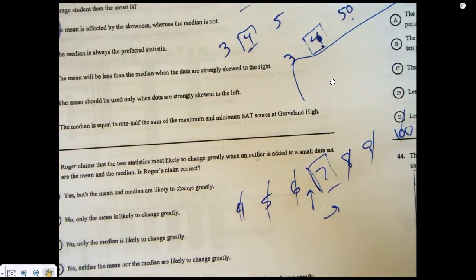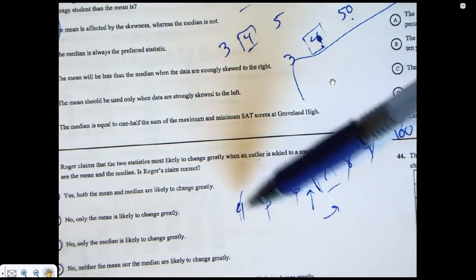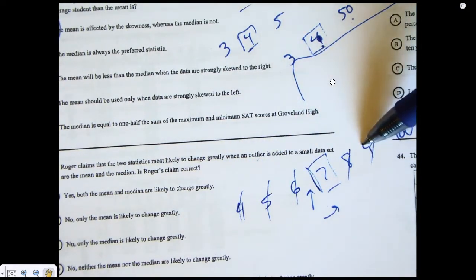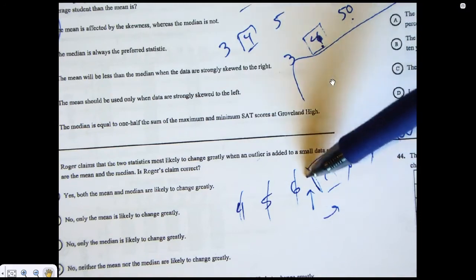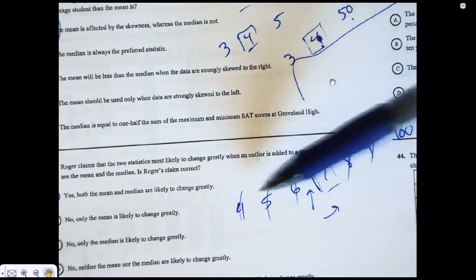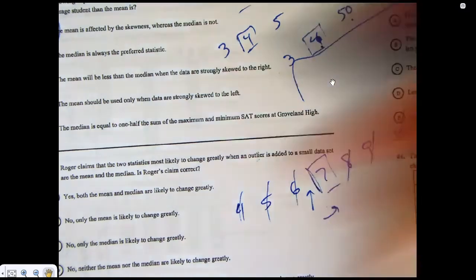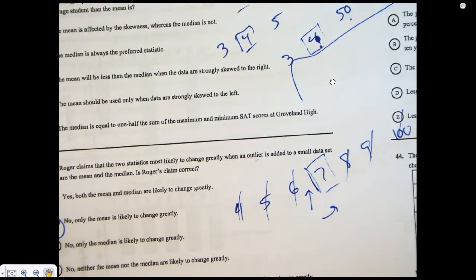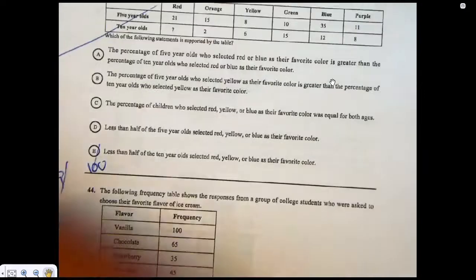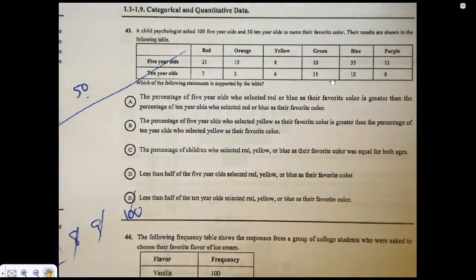So it barely changed. But my mean, my average, when I total up these and then divide it by 6, I got a small number divided by 6. And it should come out to 6.5. Well, now I'm getting a much bigger number divided by 7 instead of 6, but the number I added was so much bigger, it's going to pull the mean way up. The median is probably not going to change much. I don't like this question very much because you don't know how far apart they are. It's like which are most likely. It's a little goofy to me, but they didn't ask me.